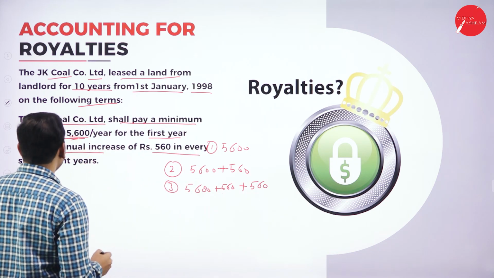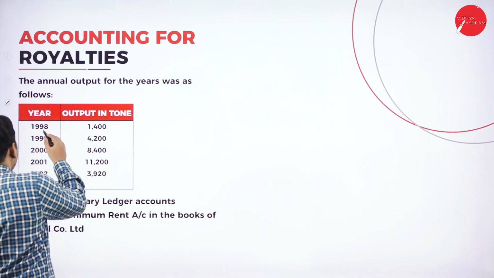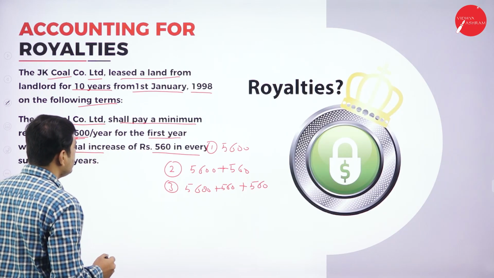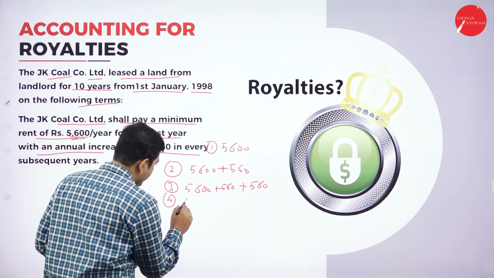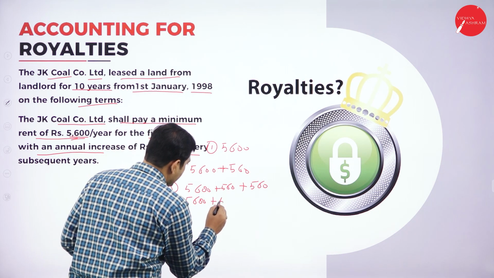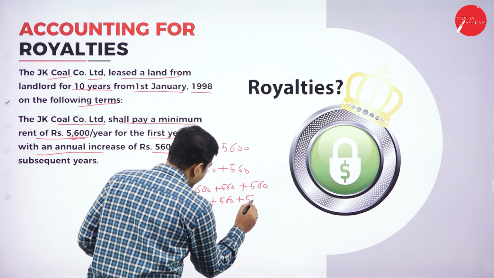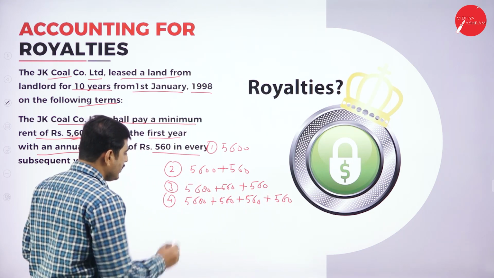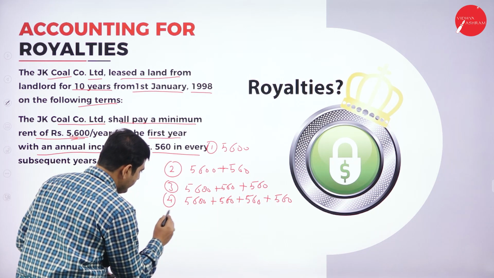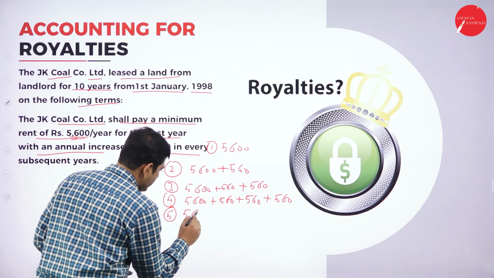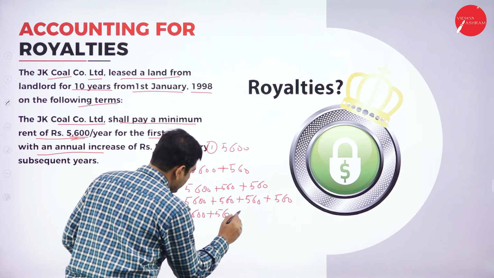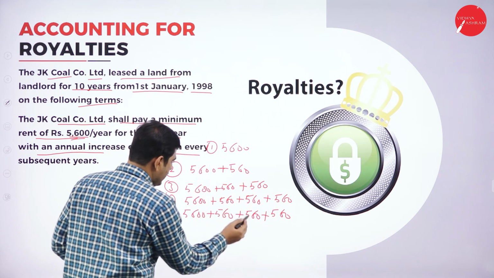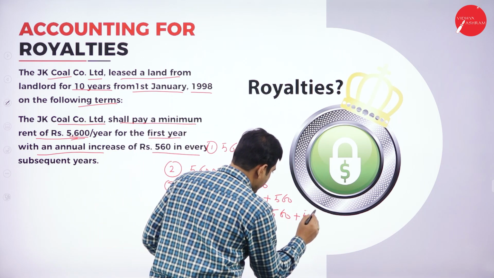How many years have they asked for? First, second, third, fourth, fifth, so 5 years. For the fourth year, 5,600 plus the already included 560 plus 560. Again we have to add one more 560 for the fourth year. For the fifth year, again 560 plus 560 plus 560 plus 560.